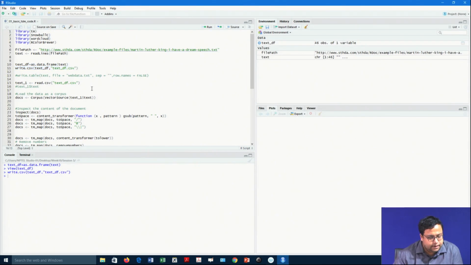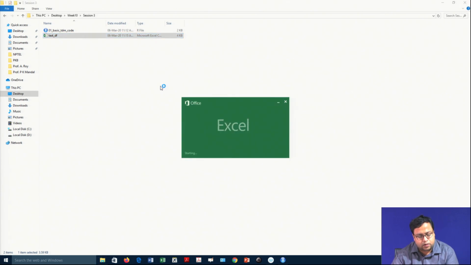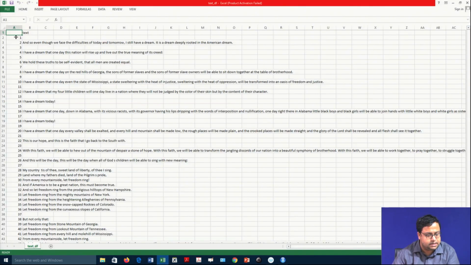Okay. If you check it carefully, there is another column that has come up, with the numbers 1, 2, 3, 4, 5. These are basically row names, and when there are no row names, the serial numbers of the rows come up.